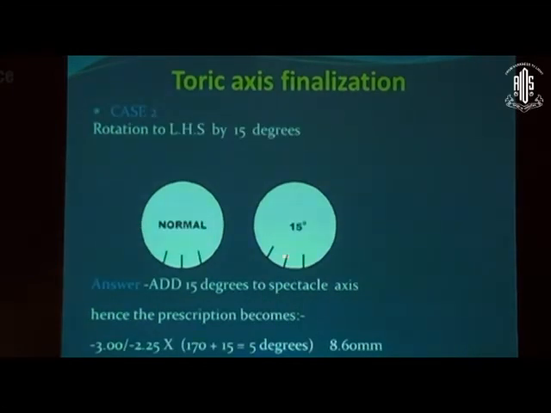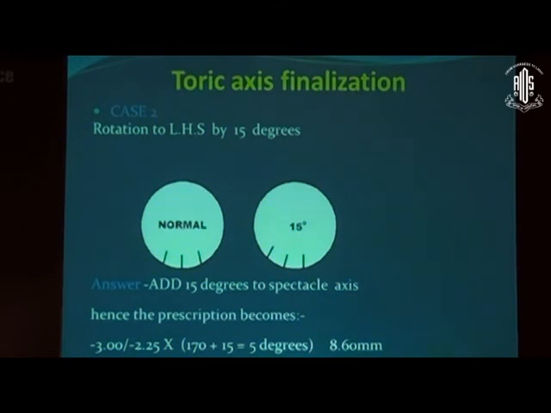Now if this 6 o'clock mark is rotating 15 degrees on the left side, by left side means that you are examining the patient, asking him to sit on the slit lamp, directly seeing him. So left side of the examiner. So you are seeing that the axis is rotating like this, so it is coming on the left side of the examiner. Then whatever axis is changing, you just add to it. Say somebody is having 120 degrees, so you add 15 degrees, so you make it 135 degrees.